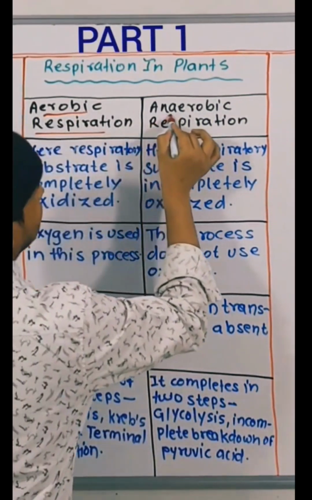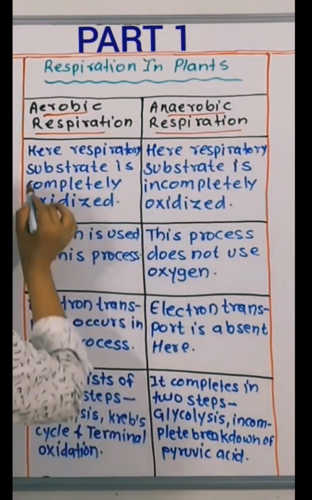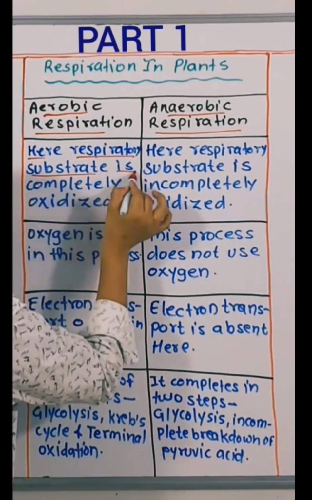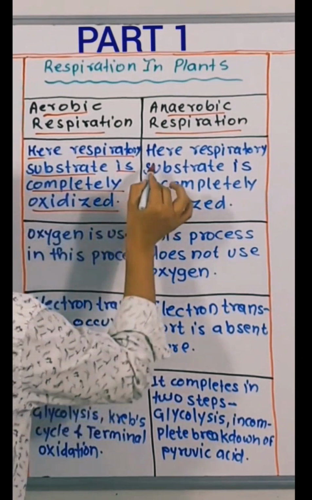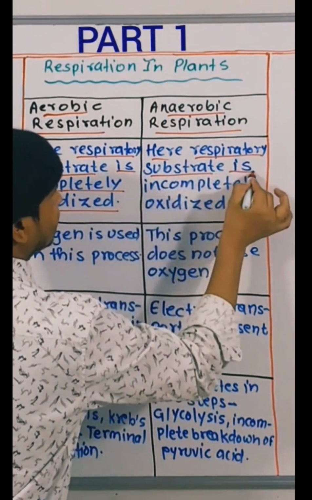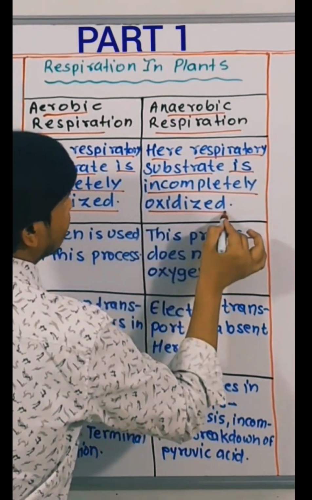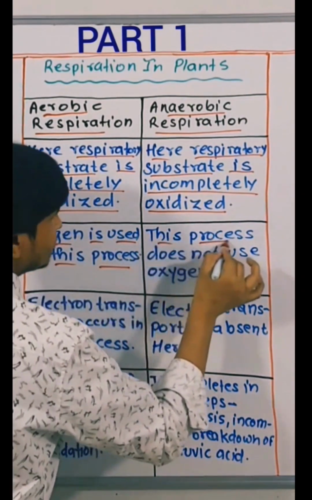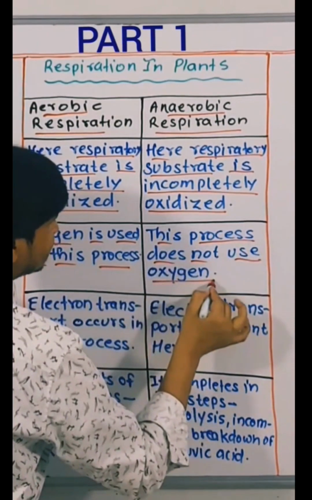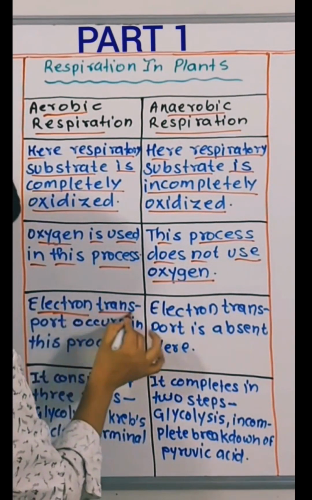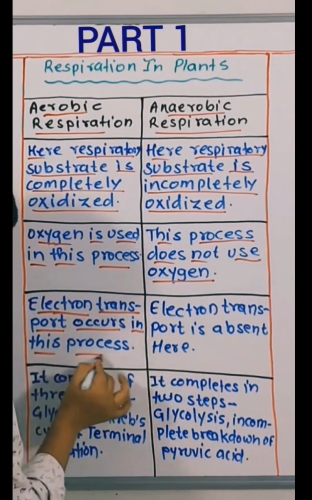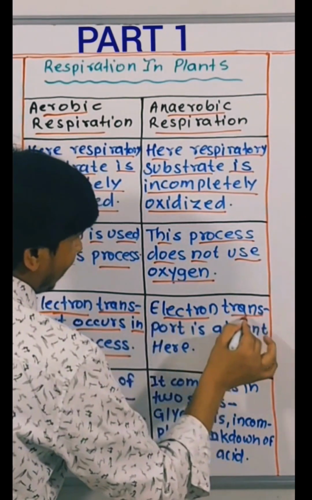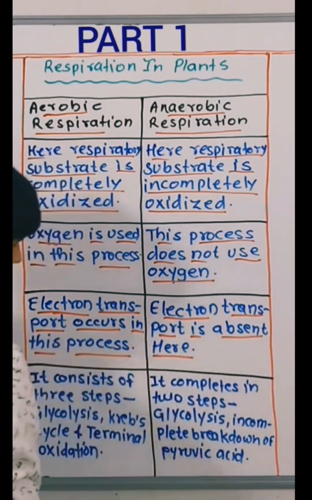Aerobic respiration and anaerobic respiration. Here the respiratory substrate is completely oxidized. Here the respiratory substrate is incompletely oxidized. Oxygen is used in this process. This process does not use oxygen. Electron transport occurs in this process. Electron transport is absent here.